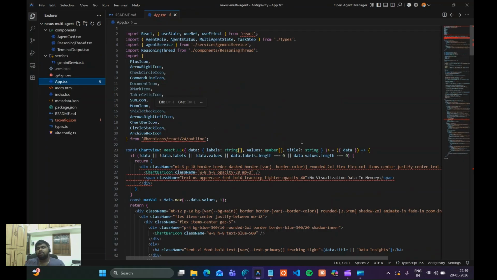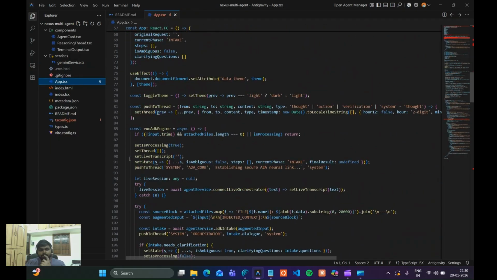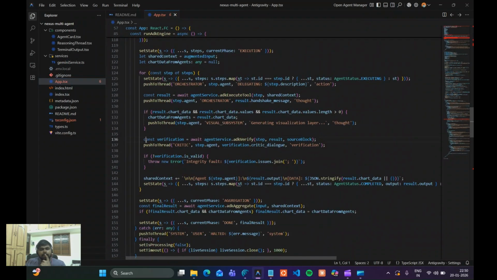You can see this file is important for running the ADK engine. The function acts as a state machine. It orchestrates the handoff. It ensures the critic verification steps. You can see here it will verify the data. Before data reaches the aggregation phase, it effectively puts a firewall around the isolations. So it will verify the data.